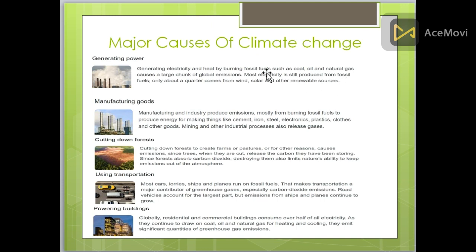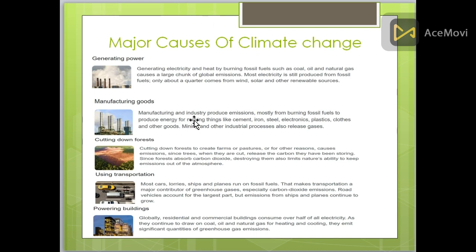These are some other major causes of climate change in a little more detail. First is generating power. Generating electricity and heat by burning fossil fuels such as coal, oil and natural gas causes a large chunk of global emissions. Most electricity is still produced from fossil fuels like coal and natural gas. Only a very small amount of electricity comes from wind, solar and other renewable sources that are not harmful for the climate.